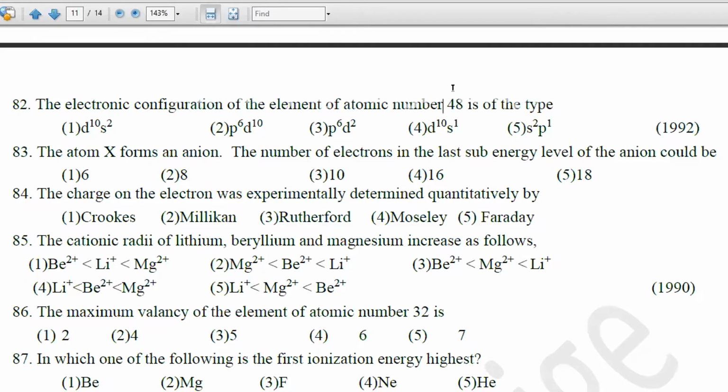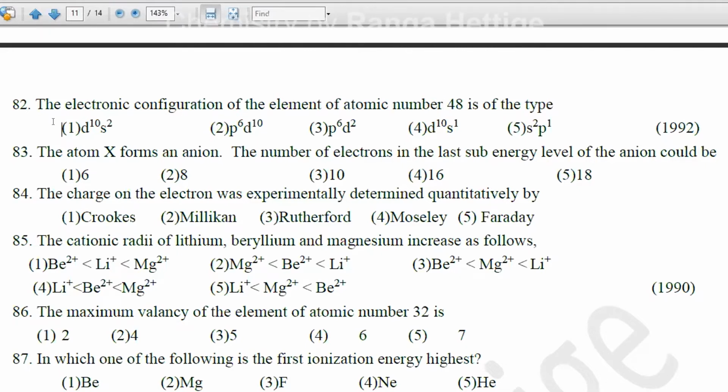The element with atomic number 48 is cadmium. Cadmium has the configuration 4D10 5S2. If you write the configuration for cadmium, 4D10 5S2. So the answer is the first one.